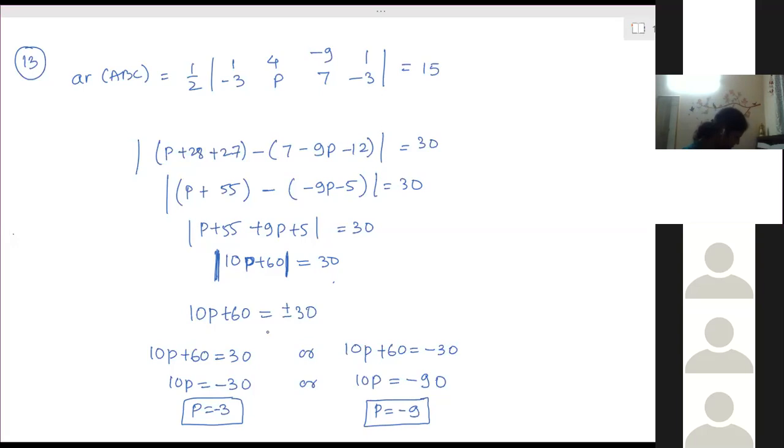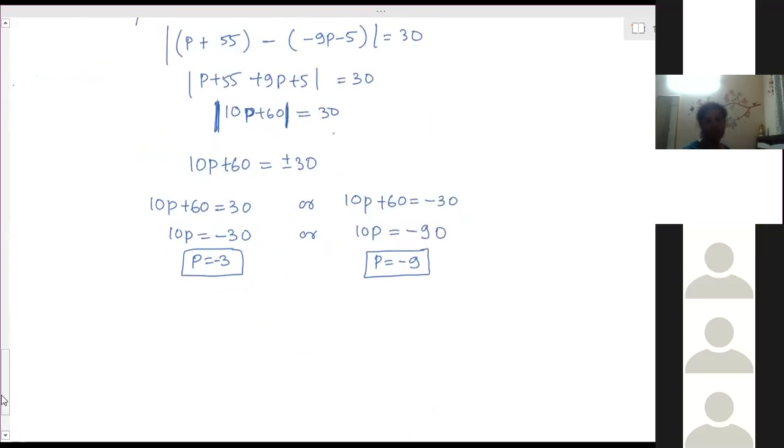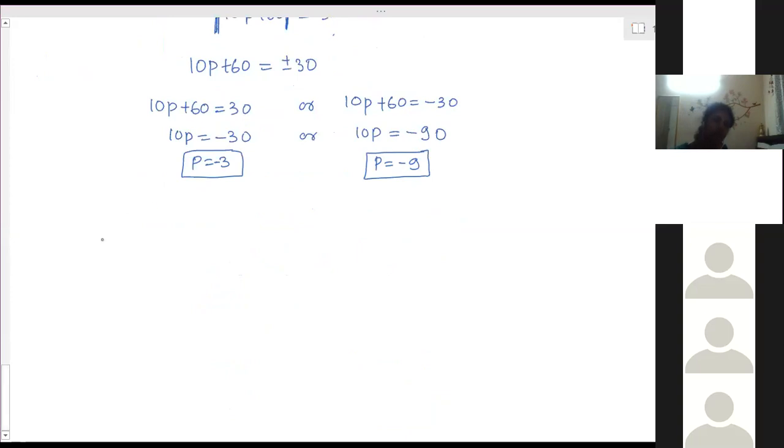Find the value of K so that the area of triangle ABC, with A as K plus 1 and 1, B as 4 and minus 3, and C as 7 and minus K, and the area is 6 square units.